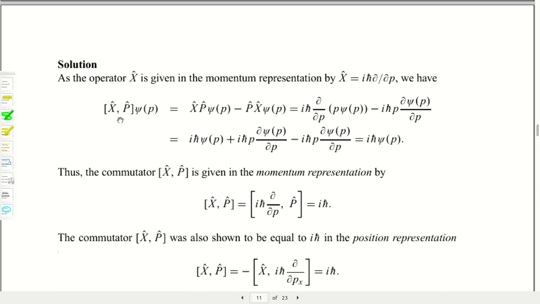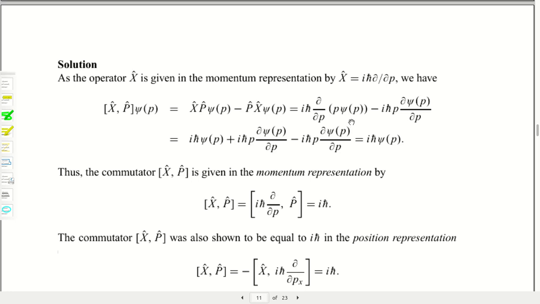Now start from here: [x, p] operating on psi(p). Psi(p) is the eigenfunction in the momentum representation. As I discussed in my previous class, it is the Fourier transform of the position representation psi(r). So [x, p] operating on psi is xp psi minus px psi. Now put the expression for x in the momentum representation, which is i h-cut del/del p. I proved it in my previous class.